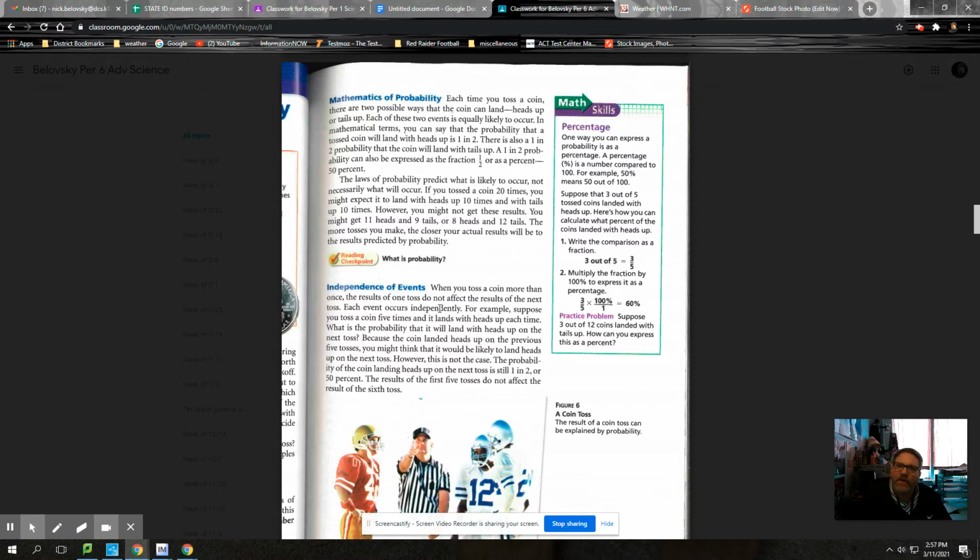It landed heads. So this time it is definitely tails, right? This coin toss is a complete and separate event. So once again, the odds are 50-50. So just because it was heads last time does not mean it's going to be tails this time.